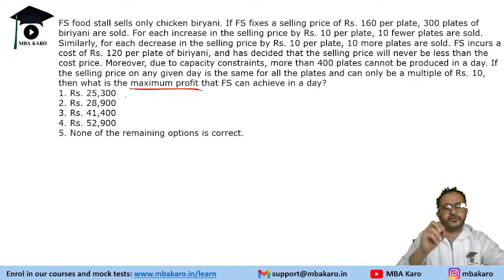It says FS food stall sells only chicken biryani. If FS fixes a selling price of rupees 160 per plate, 300 plates of biryani are sold. For each increase in the selling price by rupees 10 per plate, 10 fewer plates are sold. Similarly, for each decrease in the selling price by rupees 10 per plate, 10 more plates were sold. FS incurs a cost of rupees 120 per plate of biryani and has decided that the selling price will never be less than the cost price.